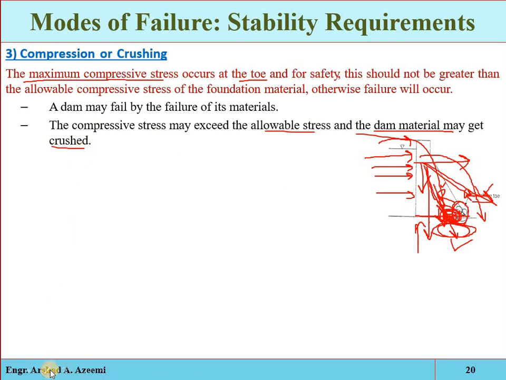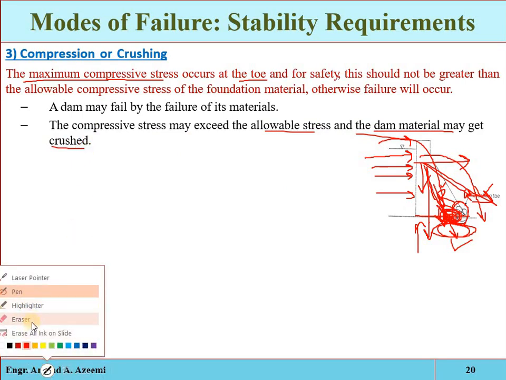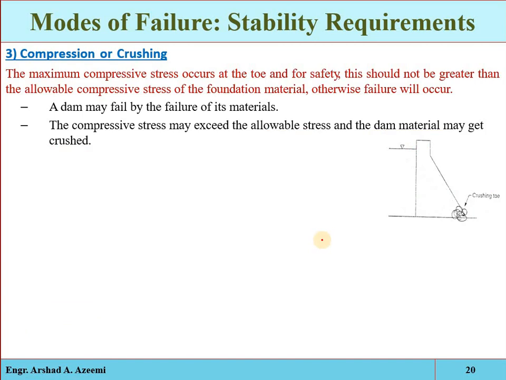Okay, the dam will be crushed at that point. This is one of the main failure modes against which we have to do the stability analysis. Now, in order to calculate the normal stresses, the stress contribution at the base, what will be the stress distribution at the base or at any section.